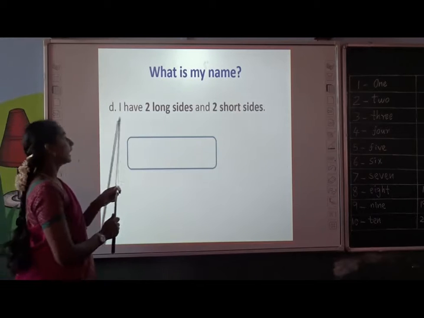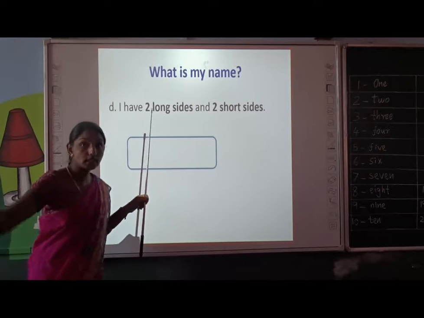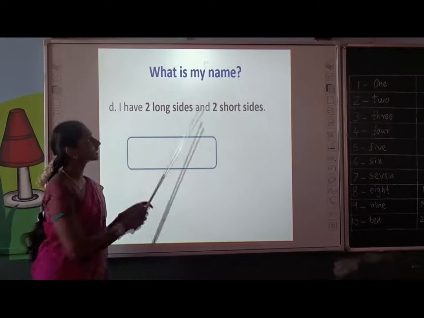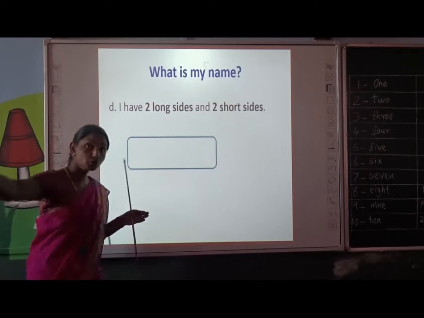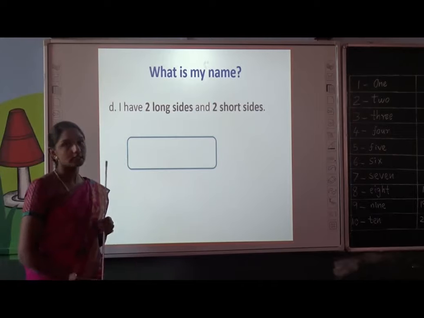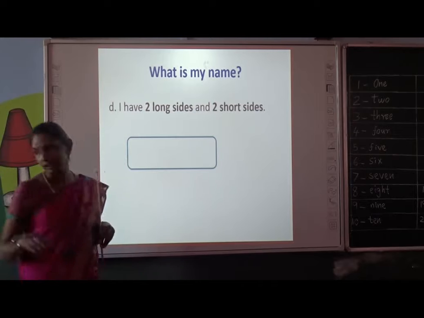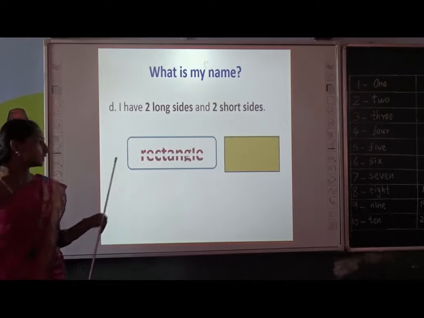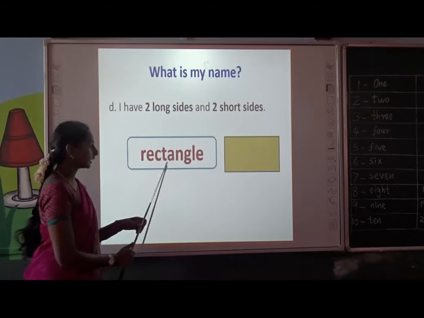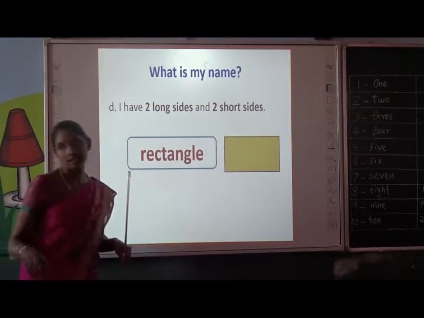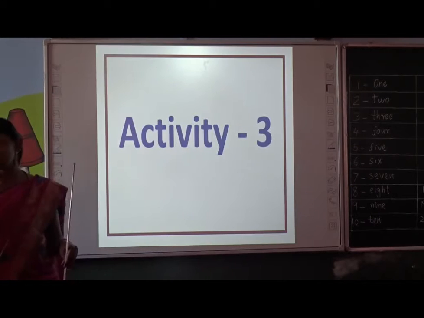The last one. I have 2 long sides and 2 short sides. What is my name? Can you guess? I have 2 long and 2 short sides. What is my name? Very good, children. You are correct. My name is Rectangle. R-E-C-T-A-N-G-L-E. Rectangle. One more activity is waiting for you.